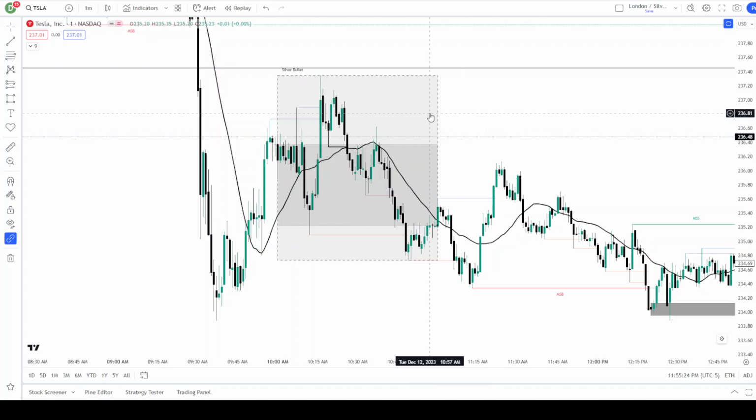And it doesn't just apply to Tesla. There are other indexes, other stocks that it can apply to as well. So I urge you to just go ahead and try it, give it a test, start to practice, back test it. Go back and look at other silver bullets. Every day I post the silver bullet, what I identify as the silver bullet macro setup. I post that in the Discord. It's under the education setting in the forum. And you can see those. You can back test it and then try it for yourself. I recommend paper trading it for beginners who are just starting to learn the silver bullet. If it's something you've been practicing for a while and you feel comfortable, go ahead and trade it for real.